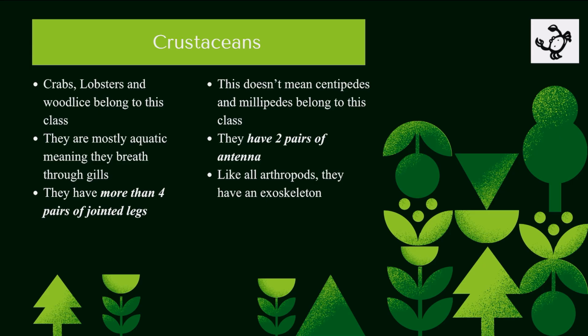Class crustaceans. Crabs, lobsters, and woodlice belong to this group. They are mostly aquatic, meaning they breathe through their gills. They have more than four pairs of jointed legs, but do not think that centipedes and millipedes belong to this class, and why? I'll talk about that when we come to myriapods. They have two pairs of antennae. Like all arthropods, they have an exoskeleton.